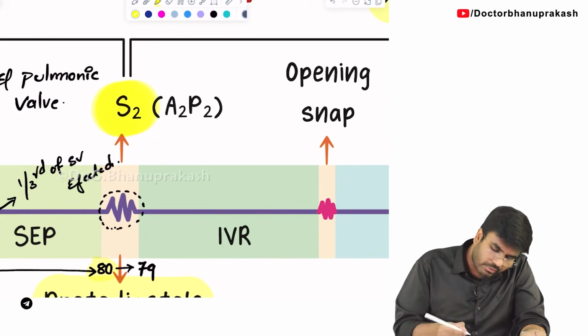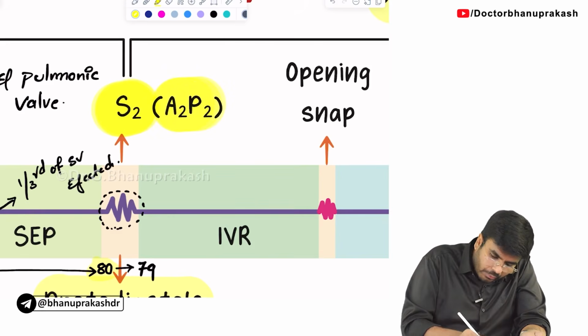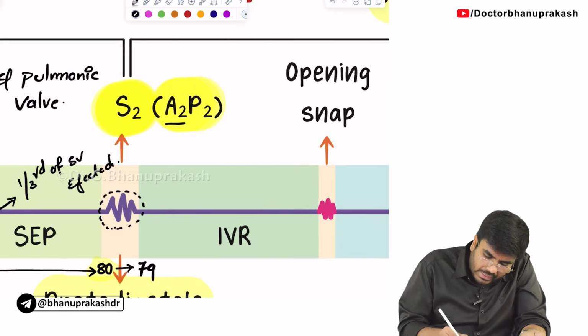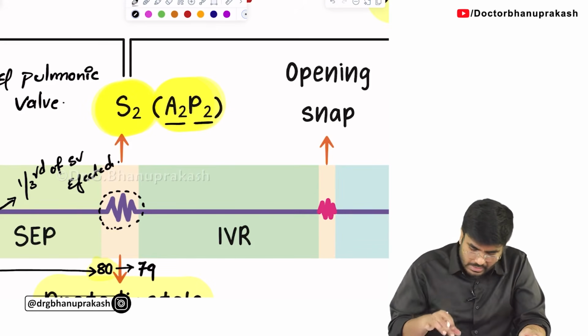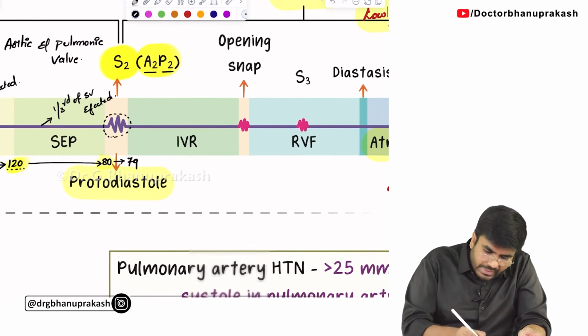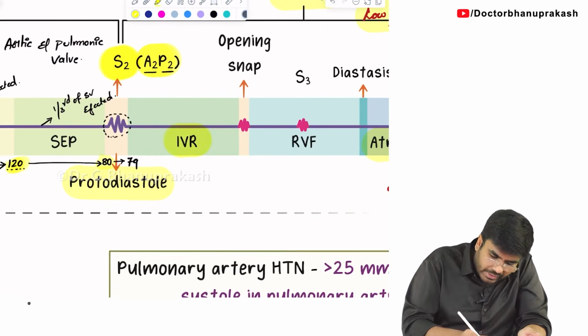Now this S2 heart sound is due to closure of the aortic valve. First the aortic valve is going to close and later the pulmonic valve is going to close. Okay, first the aortic and pulmonic valves are going to close. Next, after the protodiastole, the next phase that I am going to start is the isovolumetric relaxation.